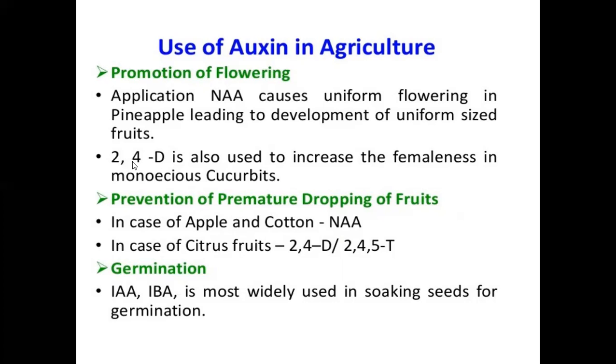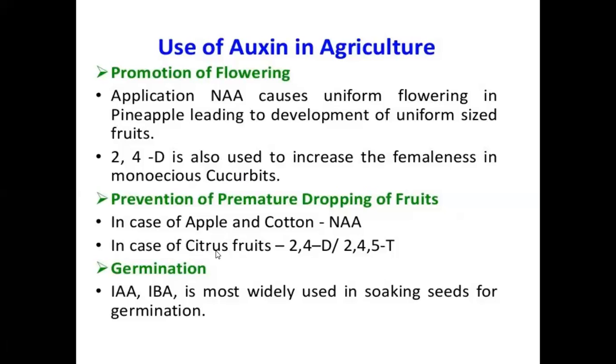If we spray 2,4-D on these Cucurbitaceae family plants, the plants produce more female flowers. It is done by the promotion of female flowering by auxin chemicals and prevention of premature dropping of fruits. In apple and cotton, we use naphthalene acetic acid.